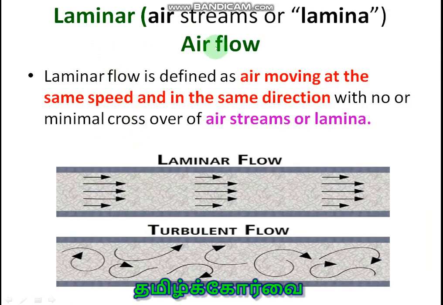Laminar airflow. What is it? Laminar means airstream. Airstream means air moving at the same speed and in the same direction. Here you see this is the laminar airflow, air moving in the same direction with the same speed. That is, here is the turbulent flow. In the turbulent flow of air, the dust particle pathogens can easily settle on the surface of laminar airflow chamber.